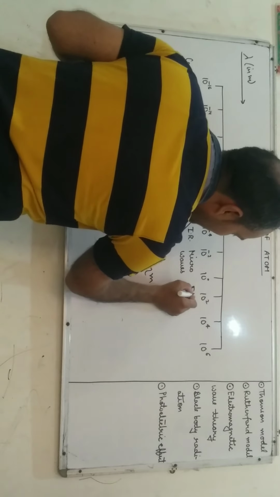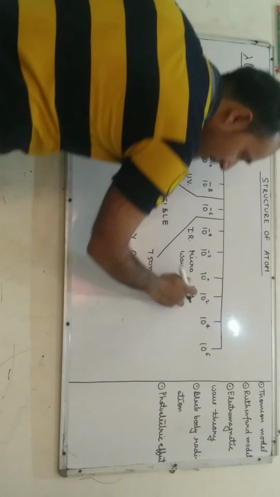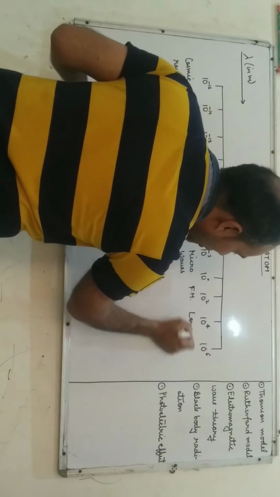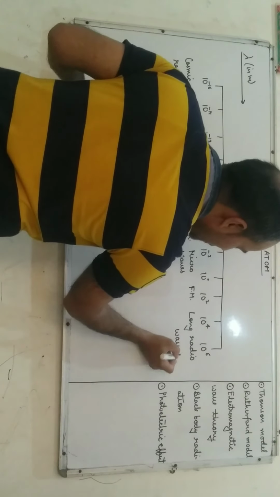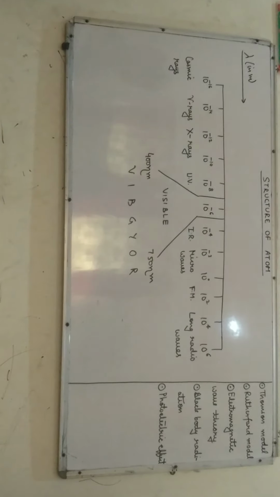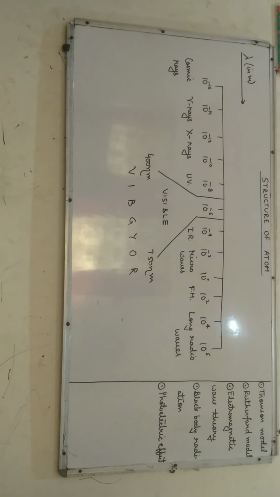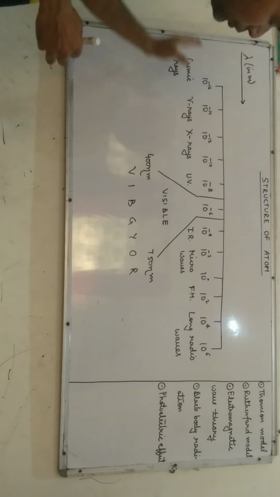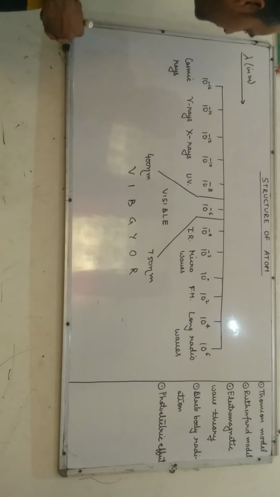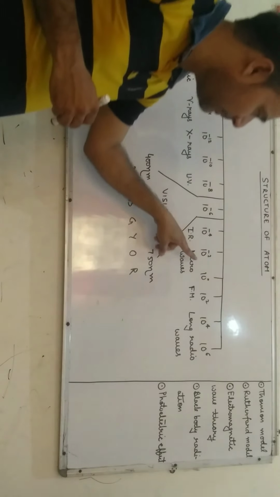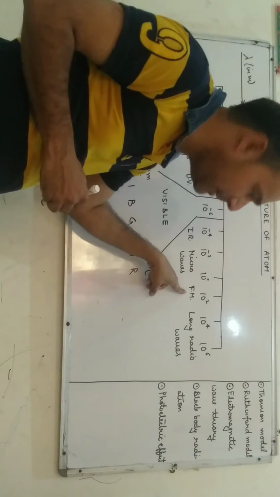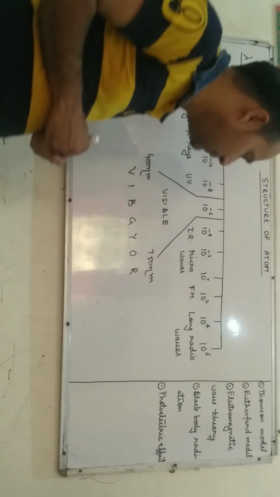There are FM, that is frequency modulation, and thereafter long radio waves, which are used in satellite communication. So this is the complete spectrum of electromagnetic radiation, called the electromagnetic spectrum. Cosmic rays, gamma rays, X-rays, UV, then visible, infrared, microwave, frequency modulation or FM, and then long radio waves.